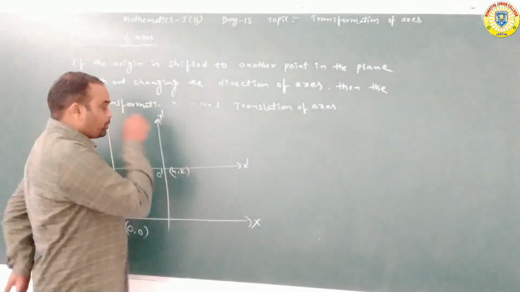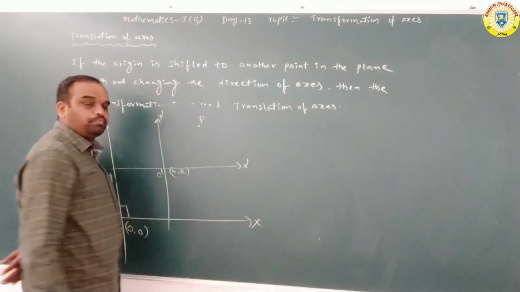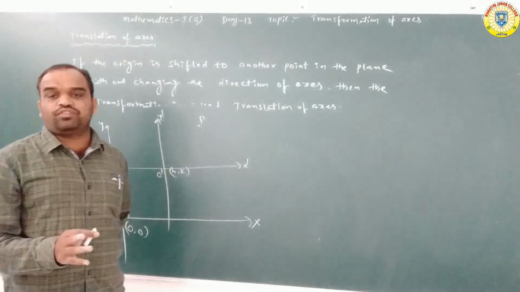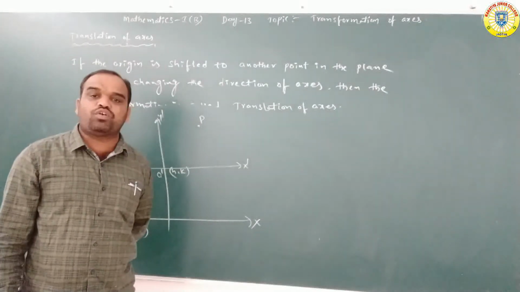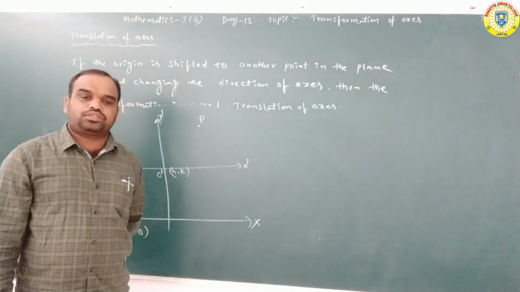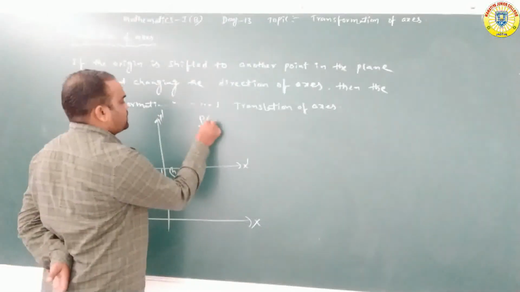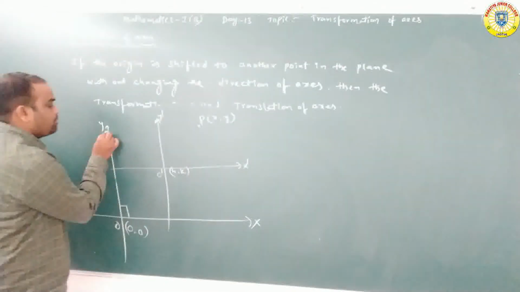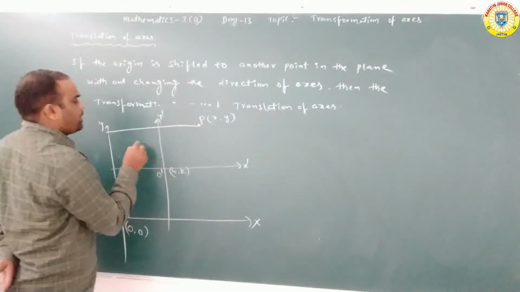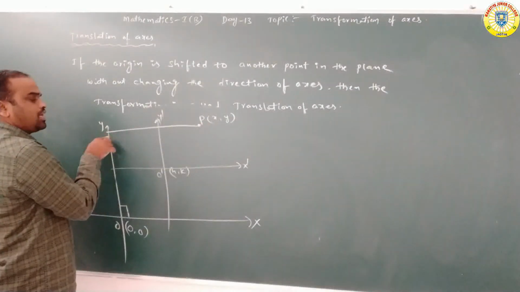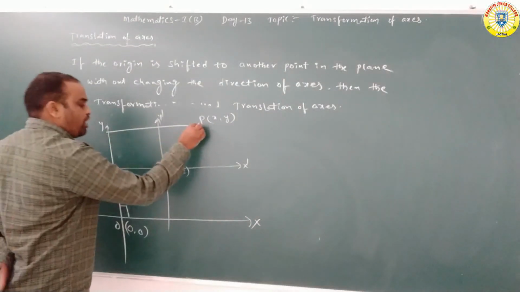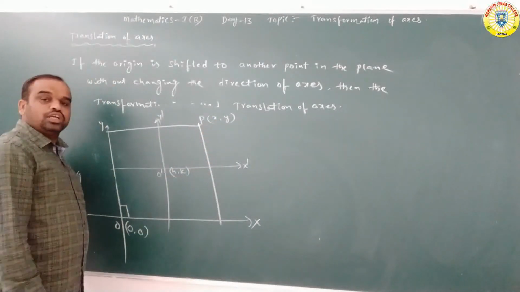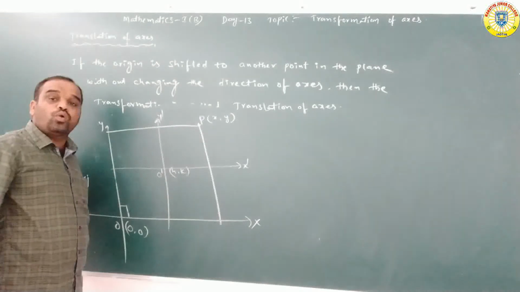Suppose in this plane we take one point P. There are two systems, so with reference to the new system there is one set of coordinates, and with reference to the old system another. The coordinates of P are x comma y, where the x coordinate is the perpendicular distance from point P to the y axis, and the y coordinate is the perpendicular distance from P to the x axis, with reference to the old system.